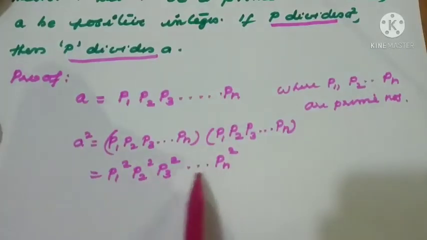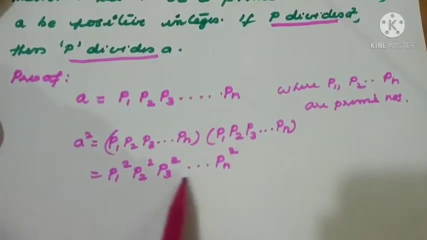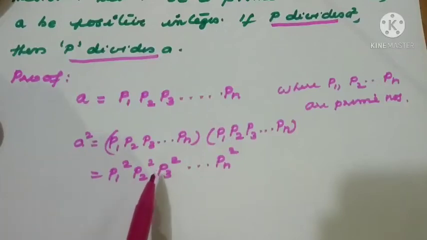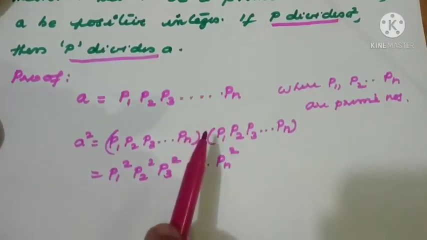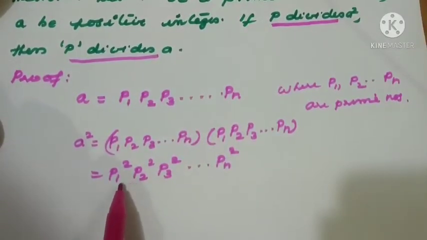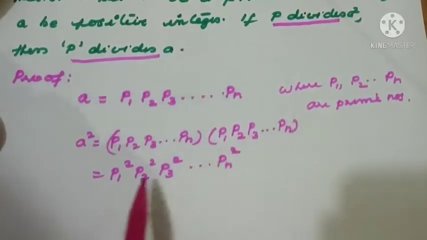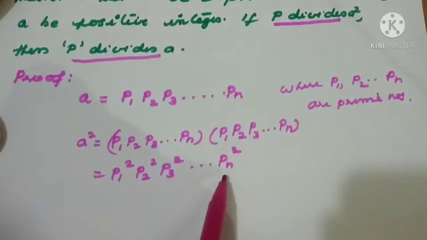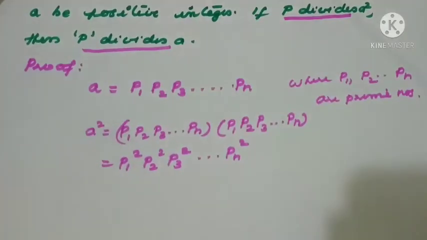Now, by the fundamental theorem of arithmetic, what we can say is: if P divides A square, it means P is present in one of these numbers. P must be equal to one of these numbers. That is a uniqueness theorem only. The property is unique only. So if P divides A square, it means one of the prime factors is equal to P only.